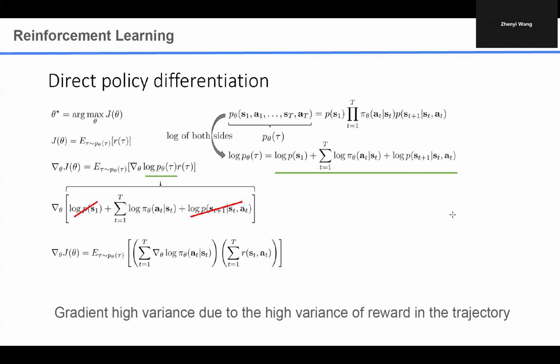The model parameters are only in the policies, or in this expectation distribution. This is the most different part of optimization compared to supervised learning. That's why we cannot directly use cross entropy or this kind of method to optimize this policy function. So we model this